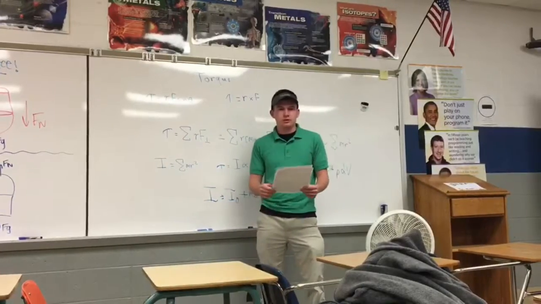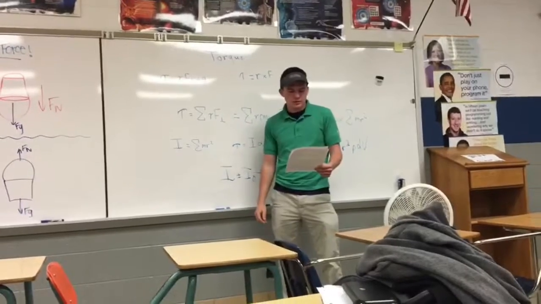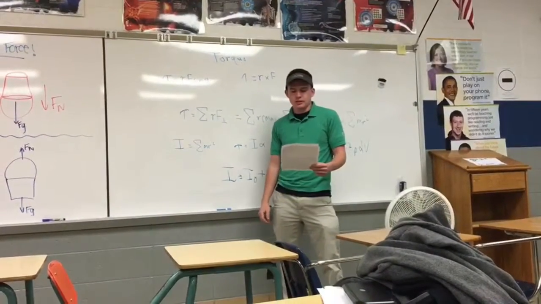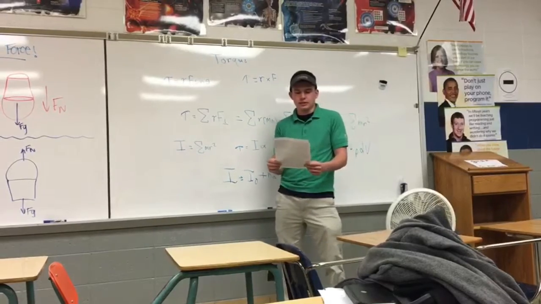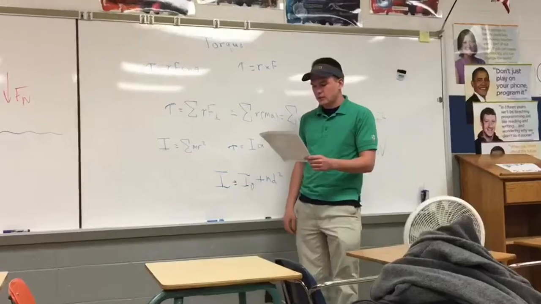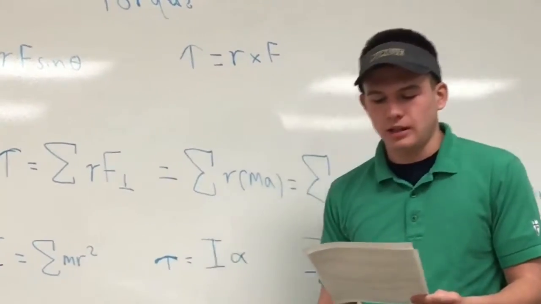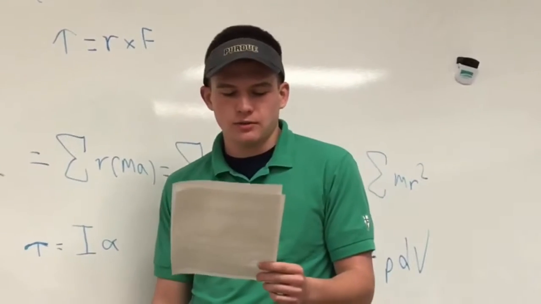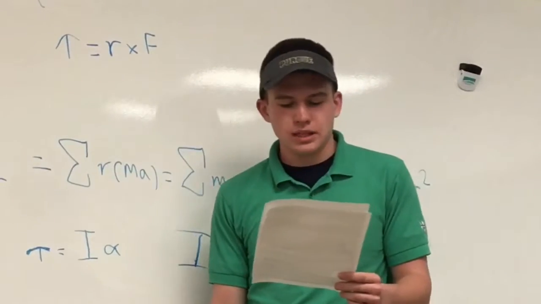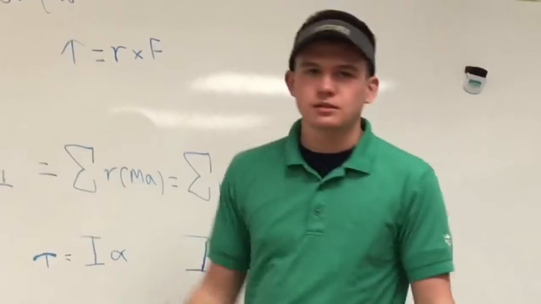Rotations are more generally about a point than an axis. For rotations about a point, R is the vector pointing from the rotation center to the point of application of the force. Torque is still given by torque equals R times F. For a body revolving around an axis, it can be verified that any rotation center chosen on the axis of rotation would give the same torque according to either definition of R.